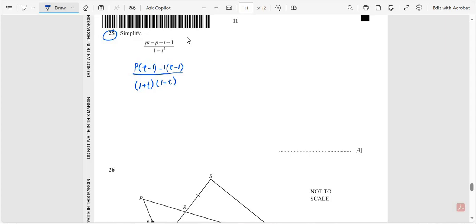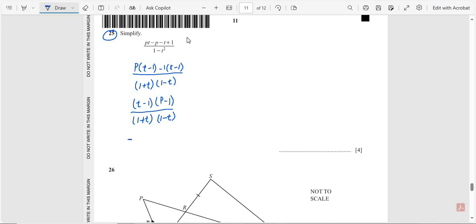So solving this, we take T minus 1 common, remaining is P minus 1, over (1 plus T) into (1 minus T).